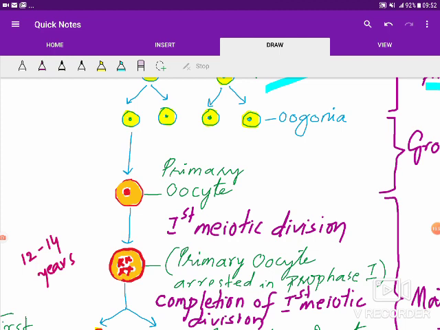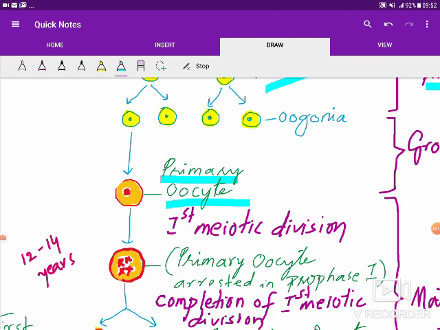That is, first there will be a growth phase. The primary oocyte is formed just by enlargement, by accumulation of more cytoplasm, and duplication of chromosomes takes place in the nucleus. So the primary oocyte is formed, and that enters into the first meiotic division.